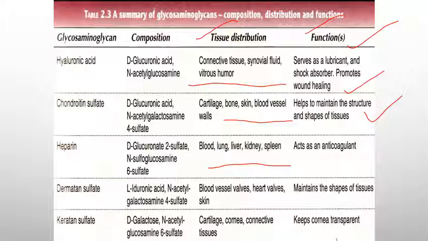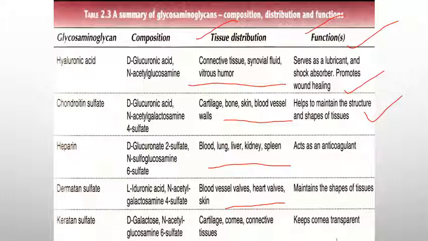Then comes dermatan sulfate. Derma, we know, means skin, as in dermatology. It is again a Greek word, and the structure is almost similar to chondroitin sulfate. It is present in blood vessels, heart walls, skin, etc. It mainly helps to maintain the shape of the tissues where it is located.